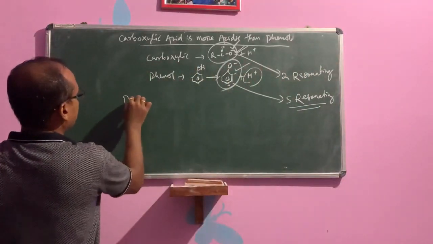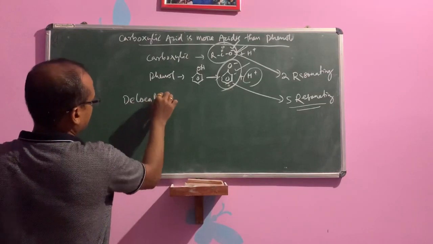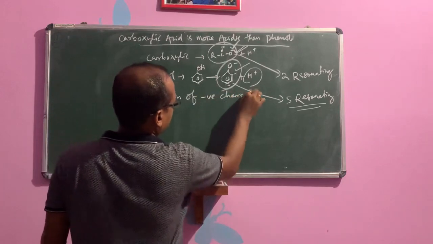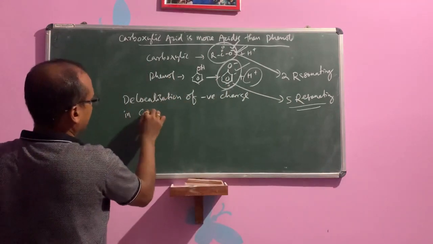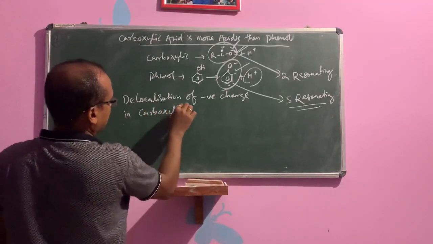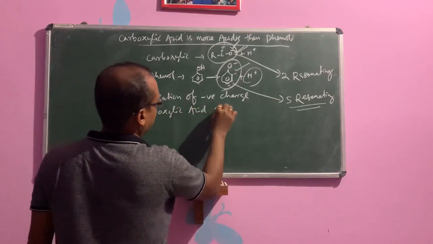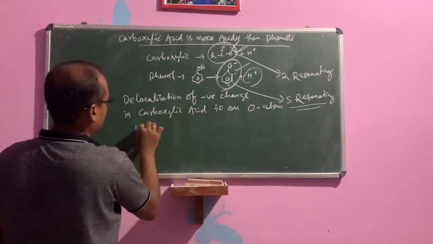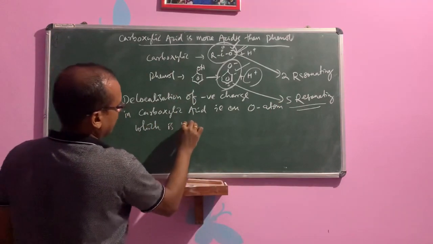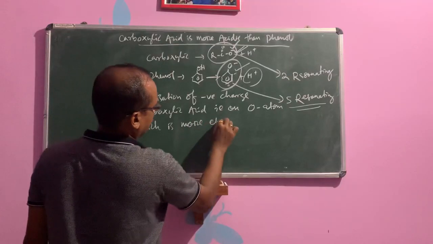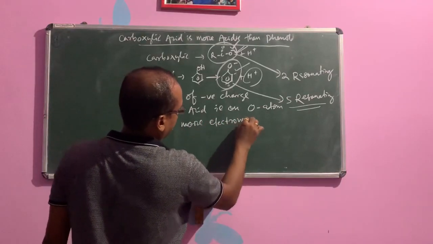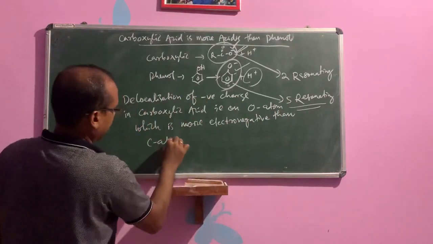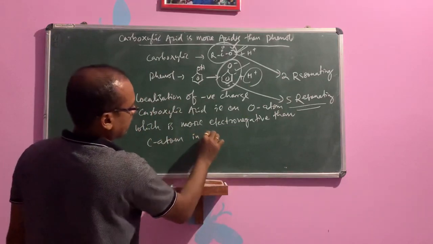Delocalization of negative charge in carboxylic acid is on the oxygen atom, which is more electronegative than the carbon atom in phenoxide.